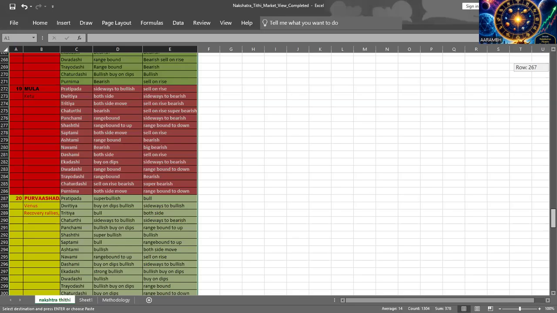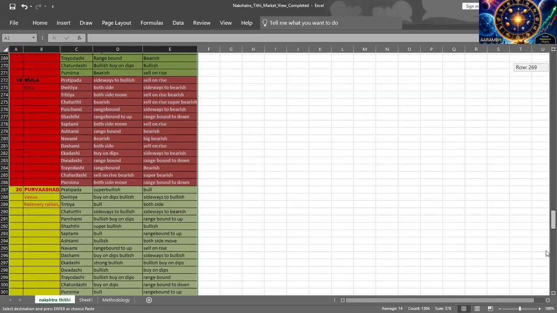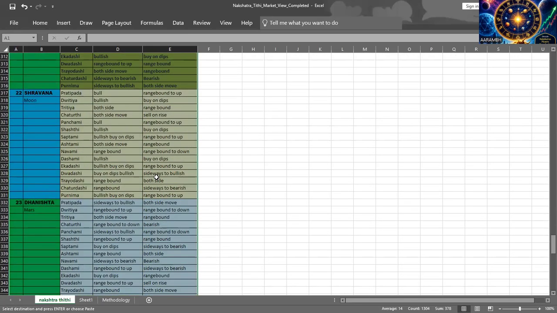Now if I take you to the Excel sheet, I will go straight to Shravana. Yesterday it was Shravana, Pratipada. This column is for Shukla Paksha, and this is for Krishna Paksha. Shravana in Krishna Paksha says range bound to up, and Pratipada, range bound to up.